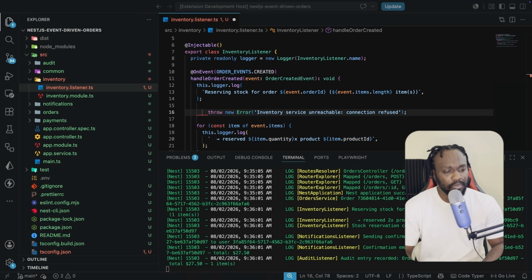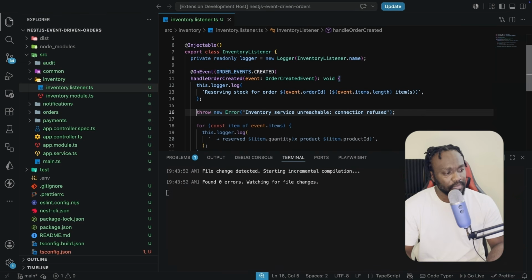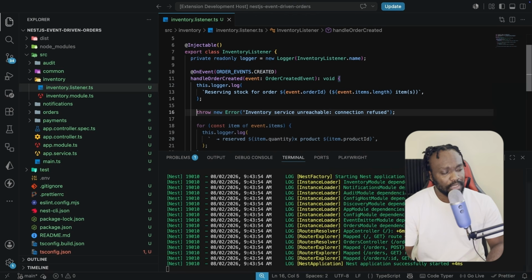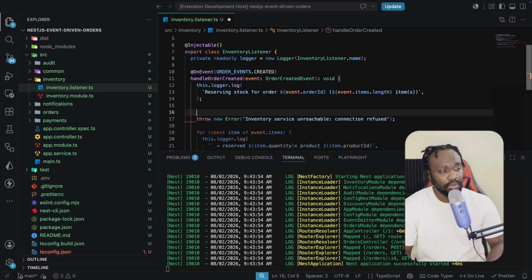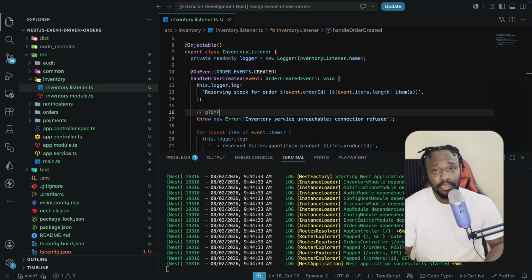Now let's see what happens whenever one of our listeners gets broken. Let's see how our application reacts to this. We wait for the application to build, and currently it's built, as we can see. I'm going to have this as temporary here because this is just a temporary check that we have here. And let's go on and test this out.